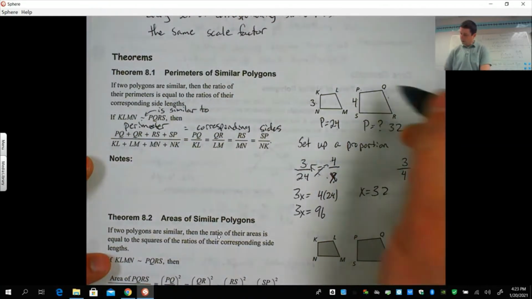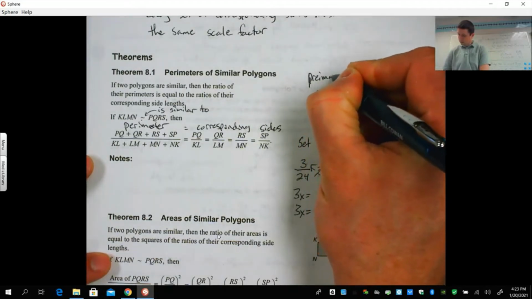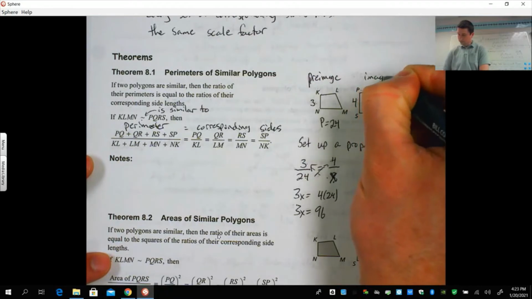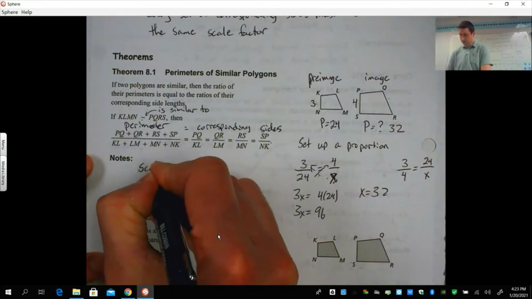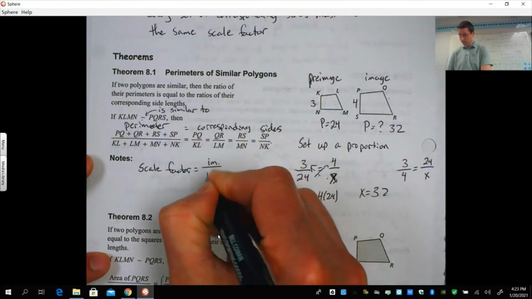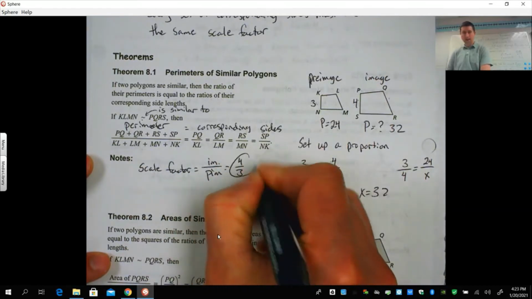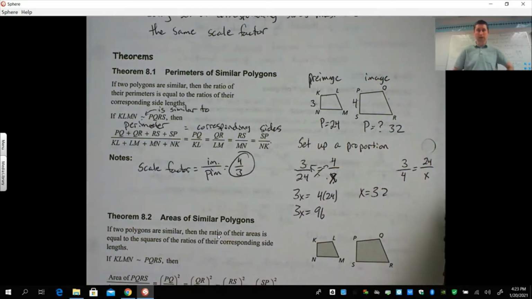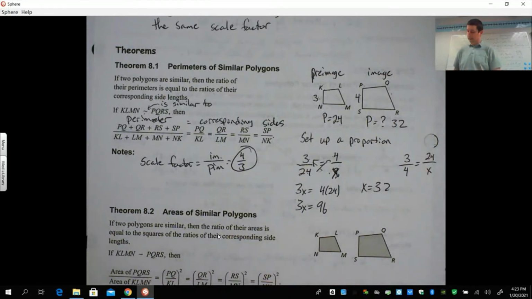So my final question here is, if I'm starting here, if this is my pre-image and this is my image, what is my scale factor? Okay. So your scale factor, remember, is your image over your pre-image. So it would just be 4 over 3. That is what you refer to as your scale factor. You take what you ended up with, divide it by what you started with. So that deals with the perimeters of similar polygons. The perimeters have the same scale factor as the sides.